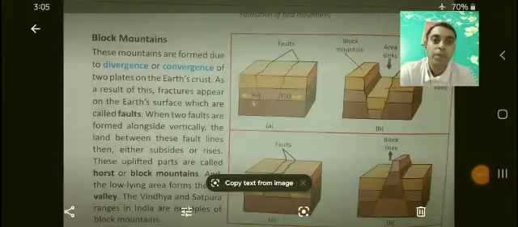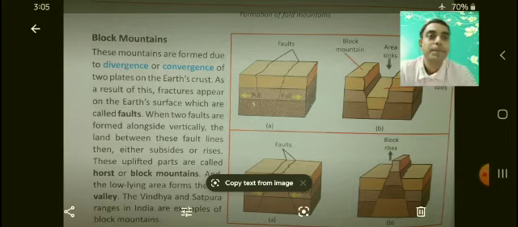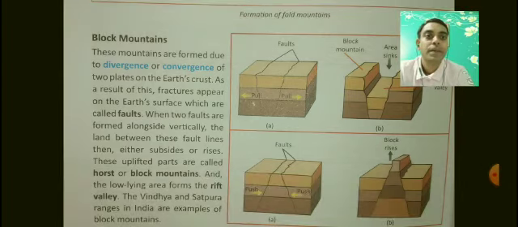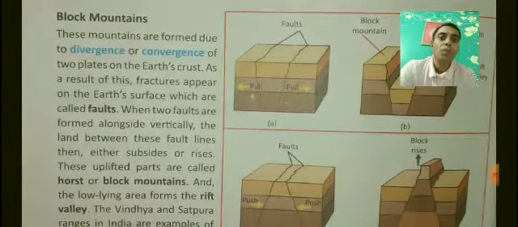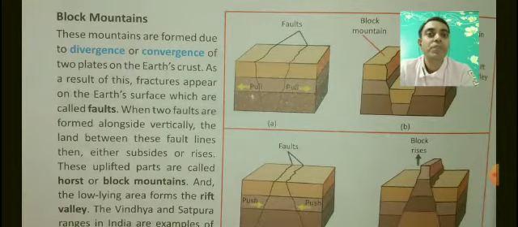Welcome to part 2, Block Mountains. Block mountains are formed due to divergence or convergence of two plates on the Earth's crust. As a result of this, fractures appear on the Earth's surface, which are called faults.